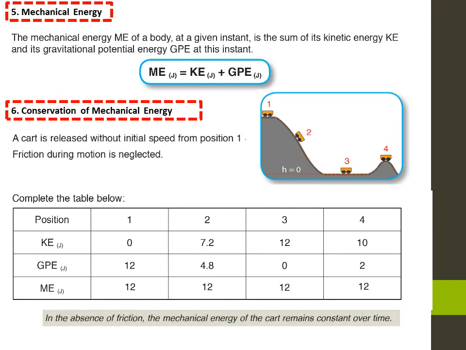For the 4 positions, the mechanical energy is equal to 12 joules. In the absence of friction, the mechanical energy of the cart remains constant over time. In the cases where friction exists, part of the mechanical energy is converted into heat.